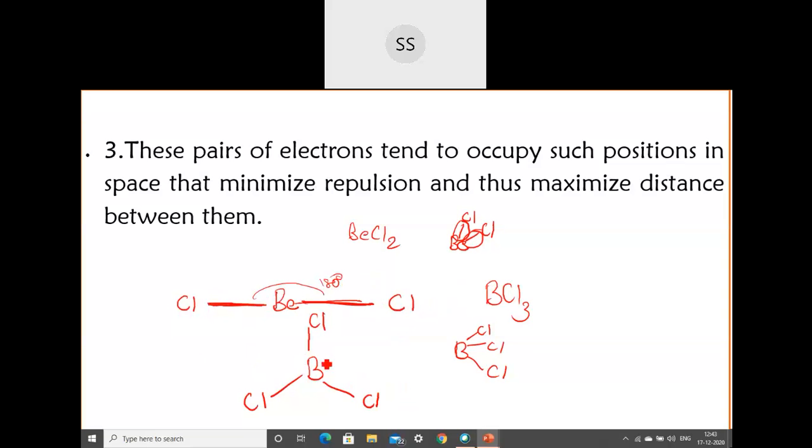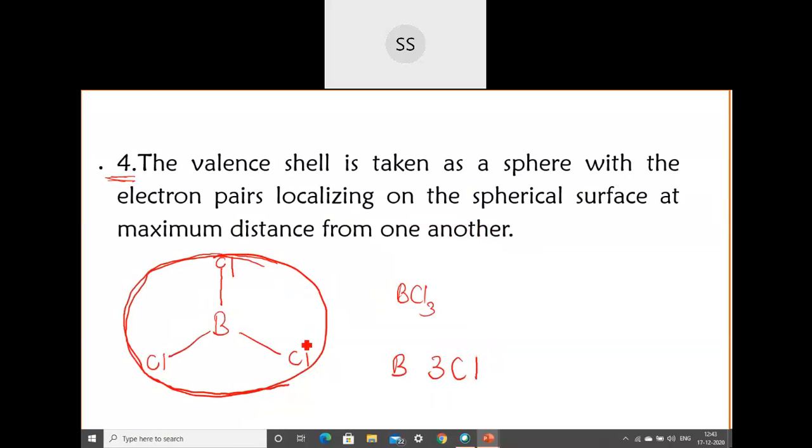It also depends on how many bond pairs are there; depending on that, they will arrange themselves. Then the fourth postulate says that the valence shell is considered as a sphere, because atoms are spherical only. So the valence shell is also considered as a sphere, and in this sphere these electrons are there.